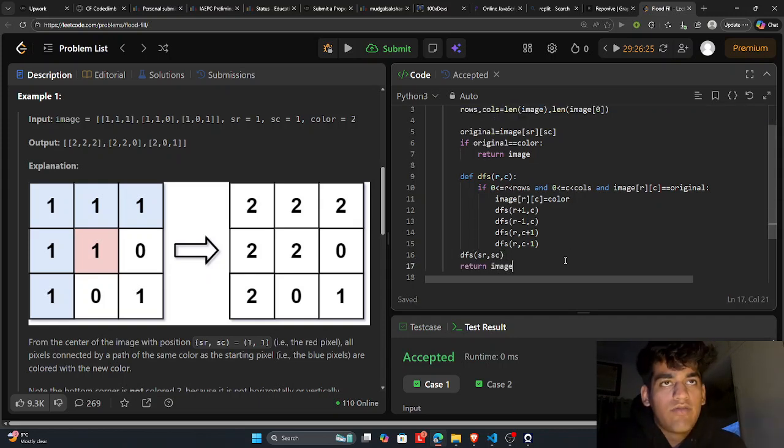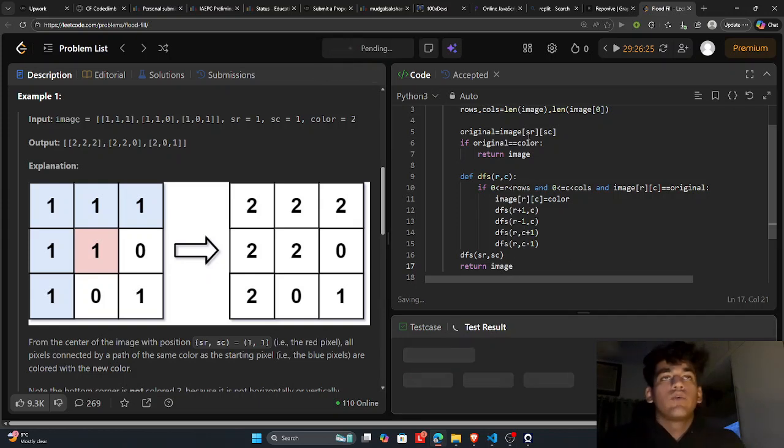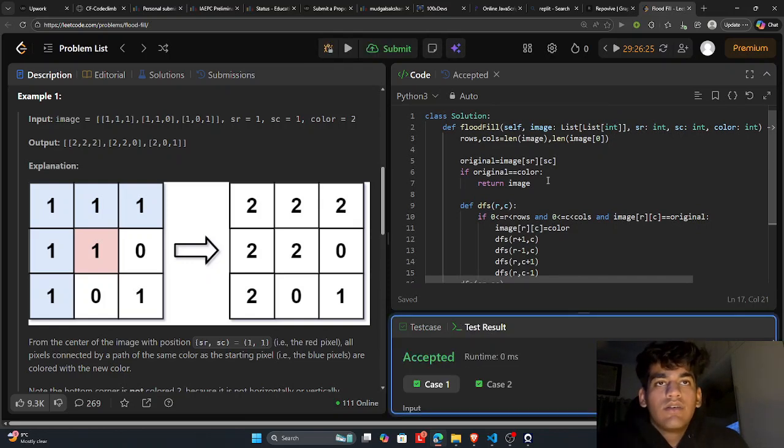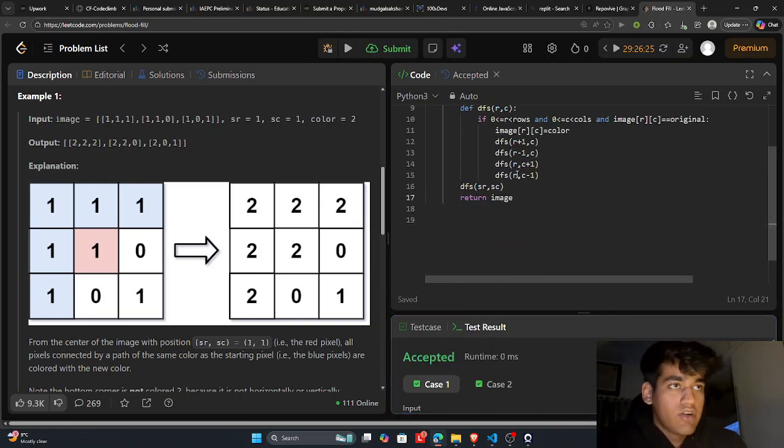So we applied the flood fill to our image, and let's see if this works. I hope it works. Yeah, it worked. It had to.